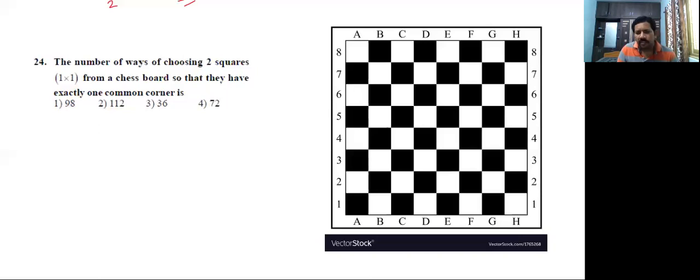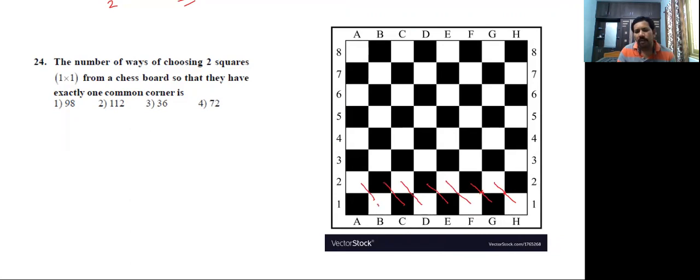Common corner they are asking. These 2 squares you are observing, this is a common corner. These 2 squares, this is a common corner. These 2 squares. Next, next, next. How many are there?